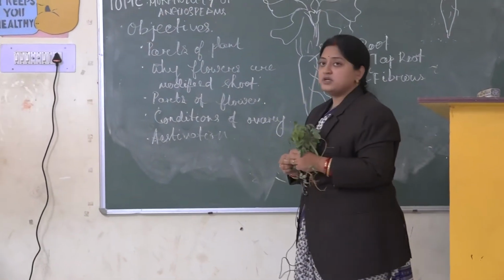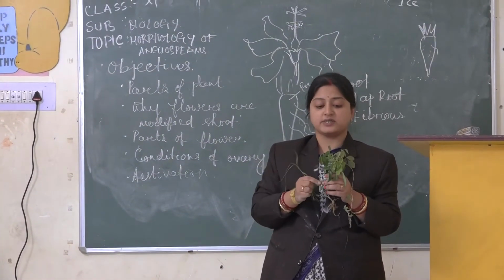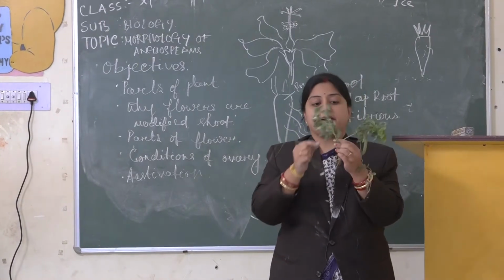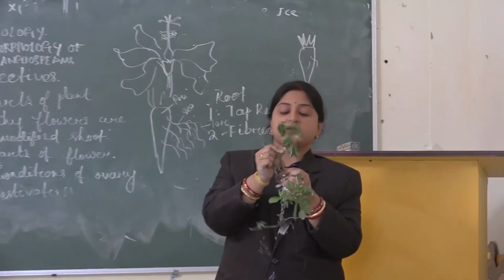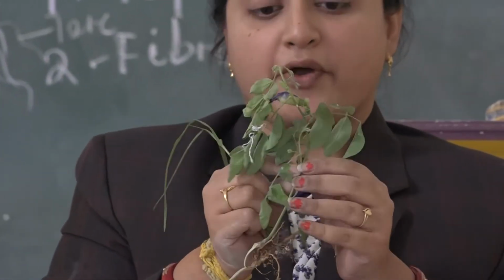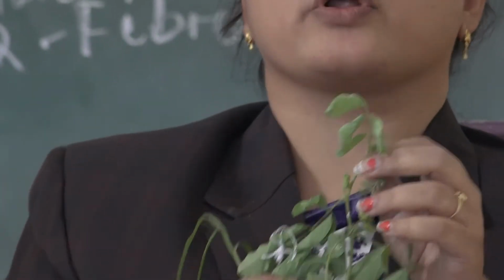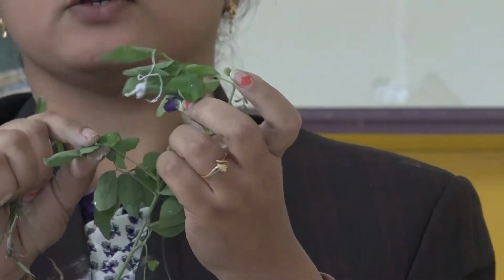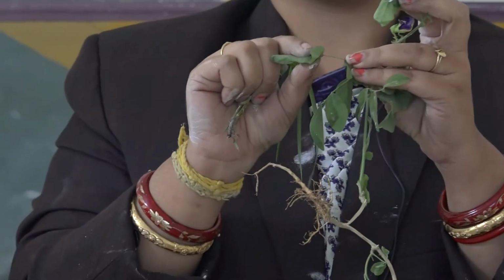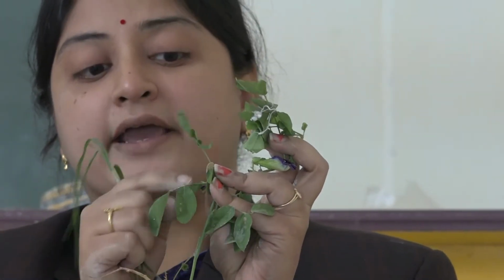Then we will come to the stem. The stem has two parts: one is the node, the other is the internode. For example, this is a plant. This main axis is known as the stem. From that axis nodes come out. The point from where other branches arise is known as the node. From the node, other parts of the plant, leaves or small branches, arise, making an angle to the main axis. The part between nodes is known as the internode.